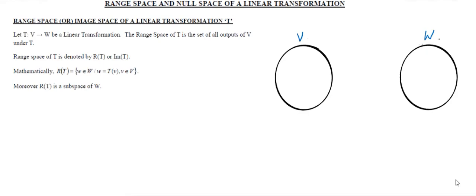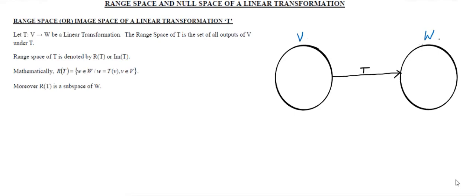Now we are going to see the definition of range space. See, here V and W are two vector spaces. I am just defining a transformation T from V to W. Now my interest is, what is the range space of T?